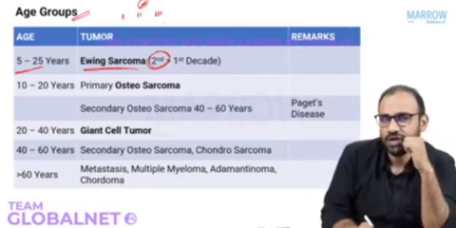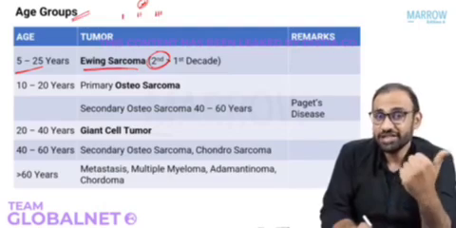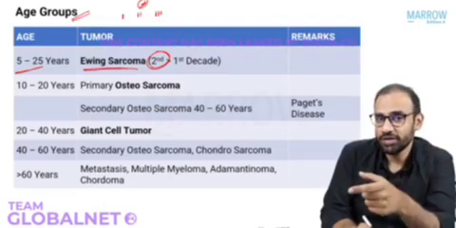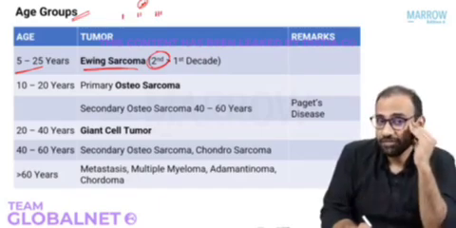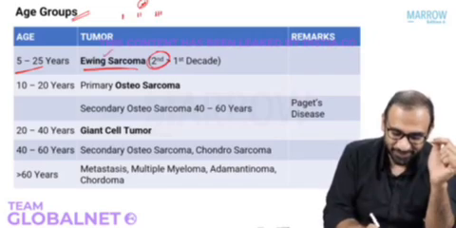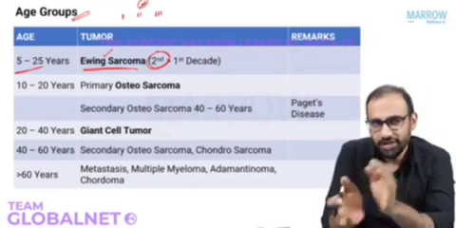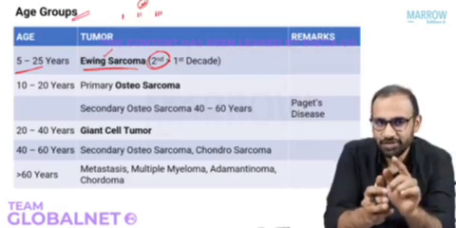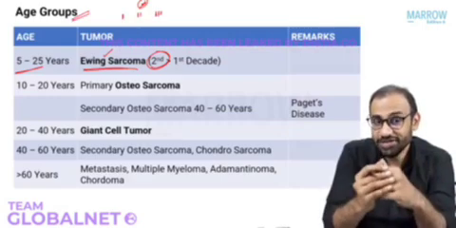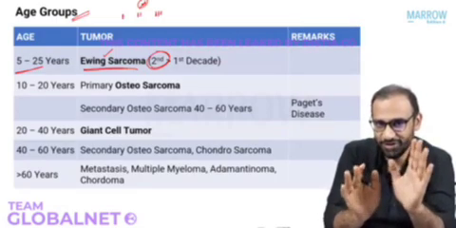Second MCQ is, what is the most common malignant tumor of the bone in the first decade of life? What have I asked you? What is the most common malignant bone tumor in the first decade of life? What will be the answer? The answer will be Ewing sarcoma. Are you following me? So listen to me again. What is the most common malignant bone tumor in the first decade of life? The answer is Ewing sarcoma. Okay. Ewing's sarcoma most commonly occurs in which decade of life? Second decade. Two MCQs. Now you've understood how they'll play this game now.